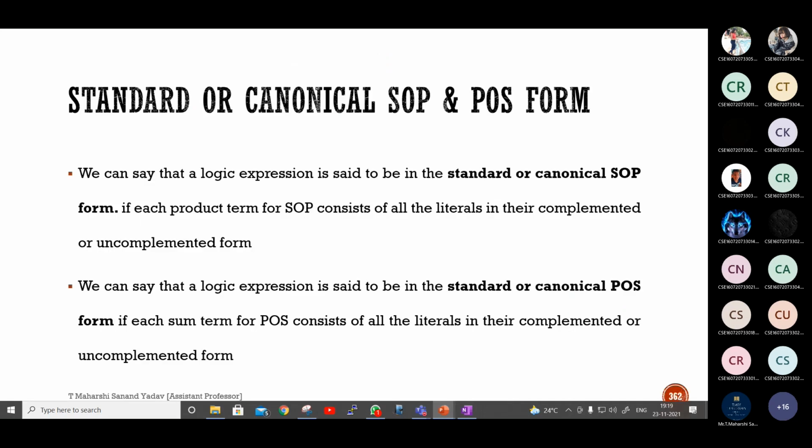So we can say that a logic expression is said to be in standard or canonical SOP form if each product term for SOP consists of all variables in their complemented or uncomplemented form. Suppose it is canonical POS, this term is important: each sum term for POS consists of all the variables or literals in complemented or uncomplemented form.